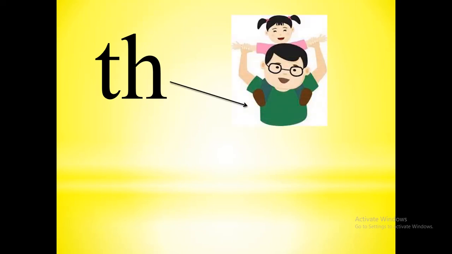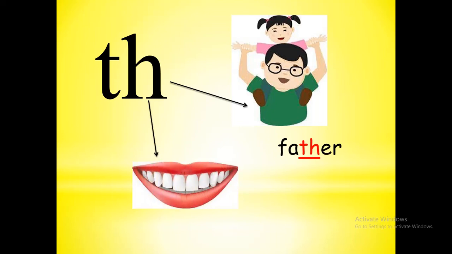TH. TH has two sounds. First one is the. Can you see who is there? It's father. Father. Another sound is the. Can you see what these are? Yes, these are teeth. There are two sounds for TH.